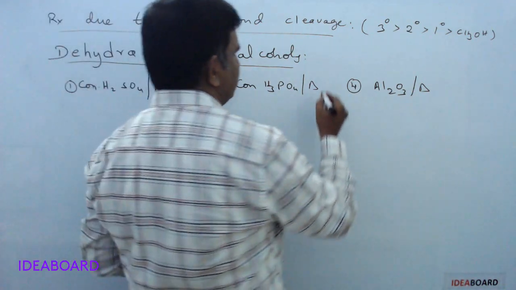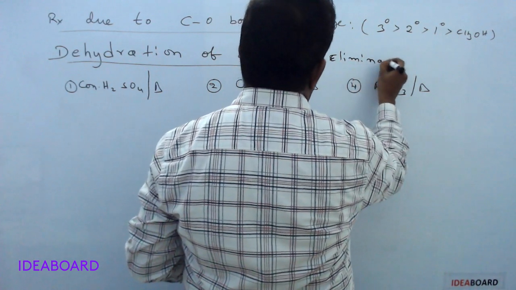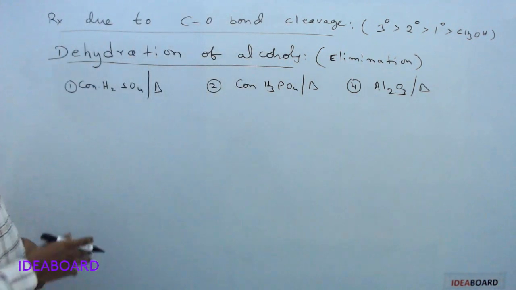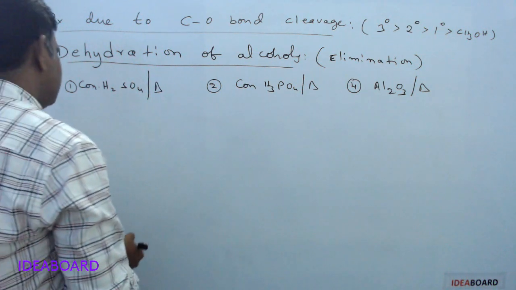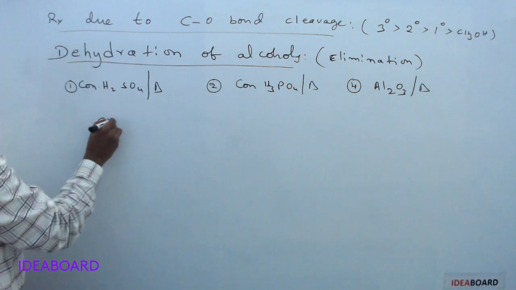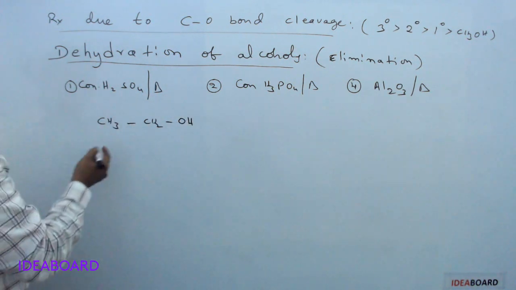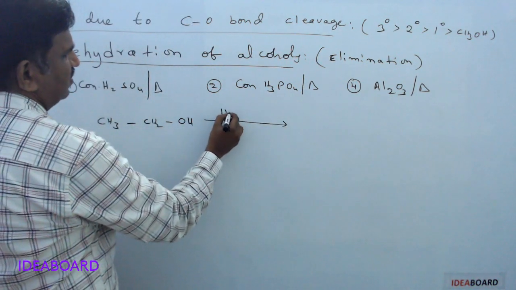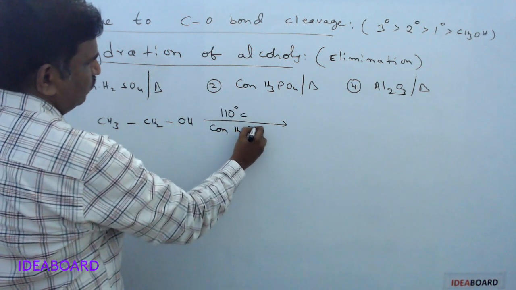Dehydration of alcohols simply means it is an elimination reaction. Please remember, it is an elimination process. Dehydration means removal of water. Water removal means elimination only. Okay, and in this dehydration of alcohols, suppose we are taking CH3CH2OH, this ethyl alcohol, at 110 degrees Celsius in the presence of concentrated H2SO4.